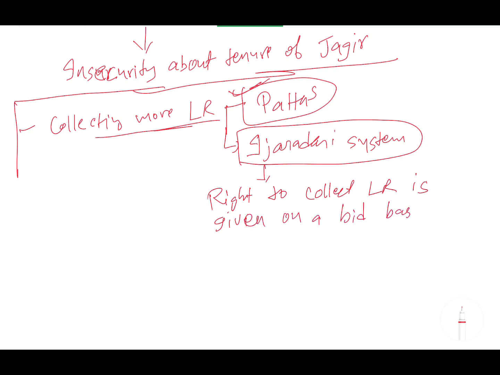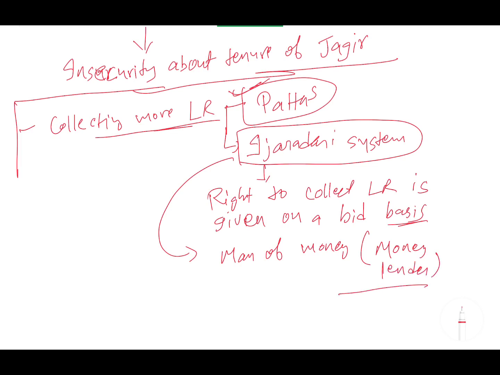Whoever bids the highest gets the land revenue collection. And these izaradars are nothing but men of money, like moneylenders. So what they were capable of doing was extracting more revenue, because they had their own people with them, their own unethical or illegal means to extract more revenue. So through the izaradari system only, there was an option for the small jagirdar to collect more revenue.